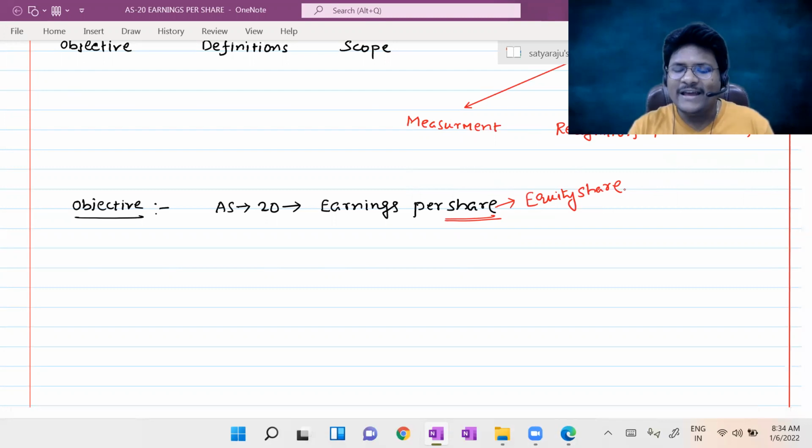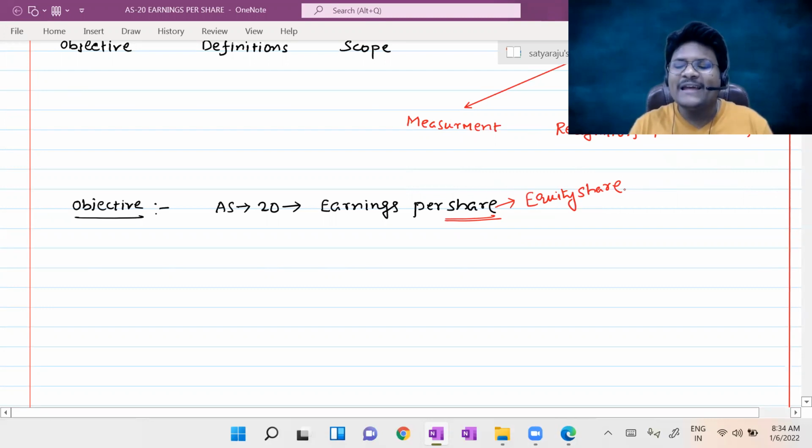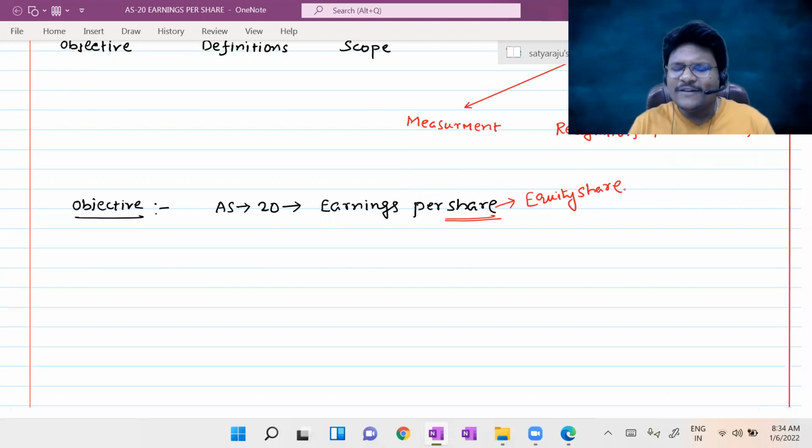For each equity share, how much earnings they are contributing, or per each and every equity share, how much earnings are earned. Simply, earnings related to each and every equity share. The standard is simply discussing the earnings belonging to each and every equity share.